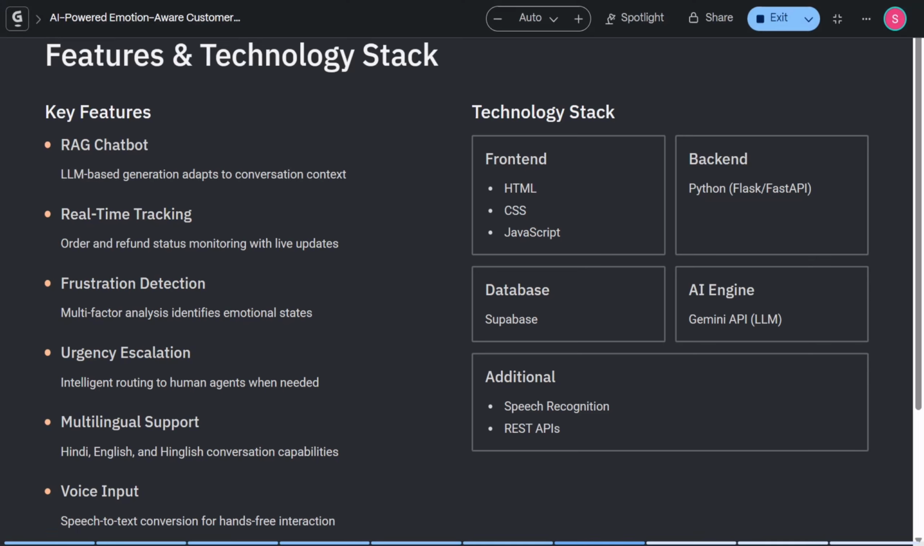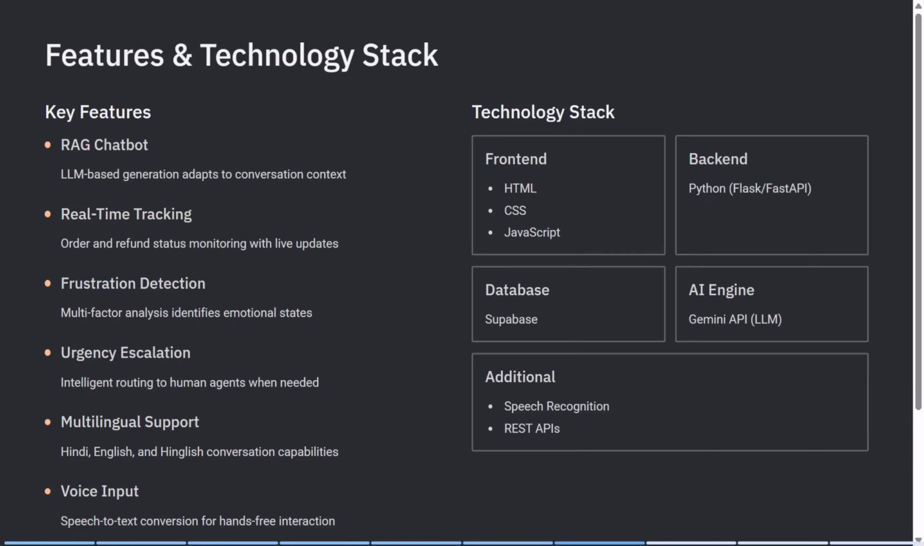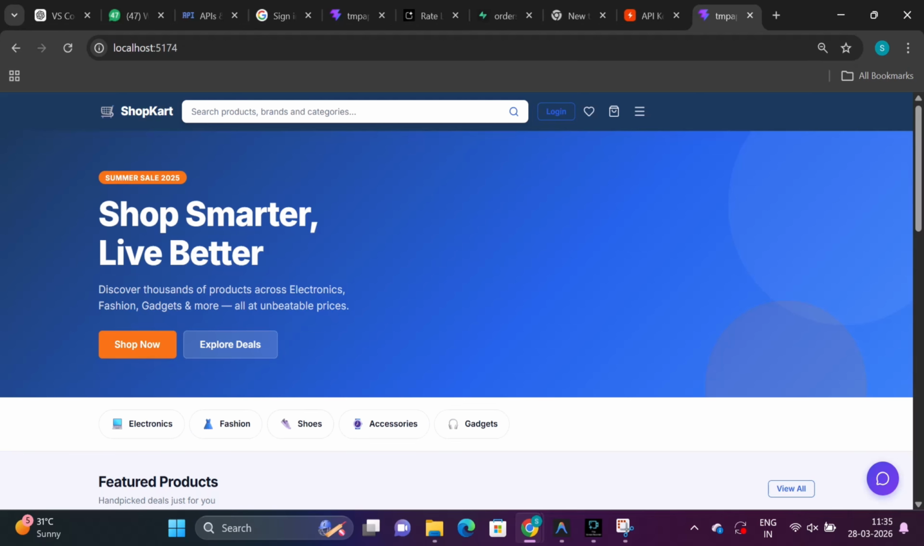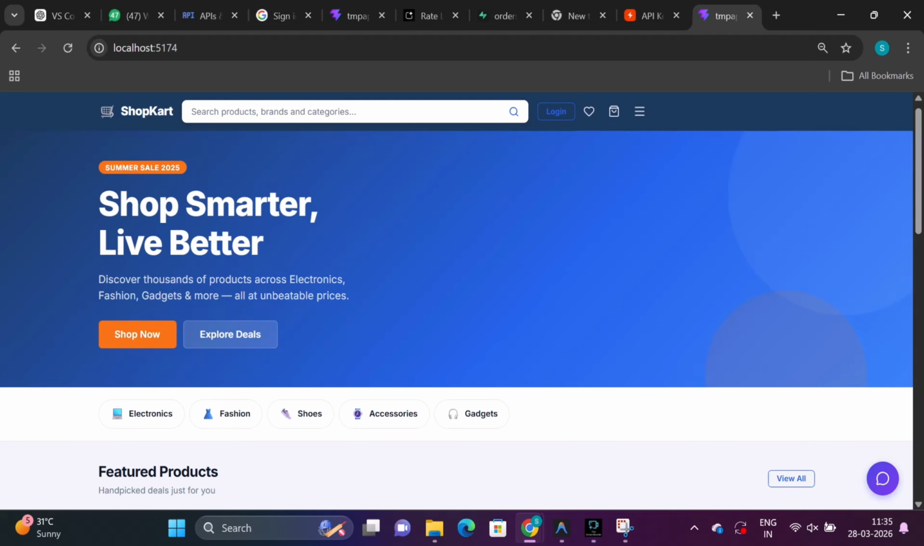Talking about the tech stack, we use HTML, CSS, and JavaScript for the front end, Python with Flask and FastAPI for the backend, plus the Supabase database we already discussed, and the LLM that we have used in this project is the Gemini API, which acts as the AI engine. And to implement all this technology stack, we have used no-code, low-code AI tools like Anti-Gravity. So let's now quickly move on to the demo.